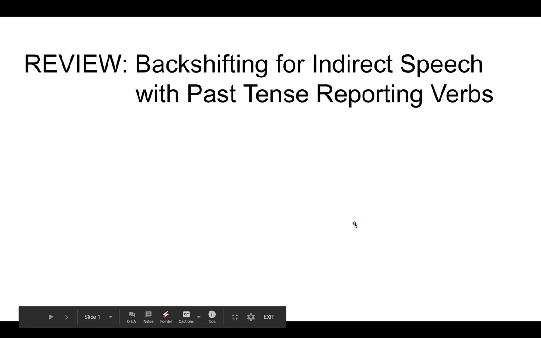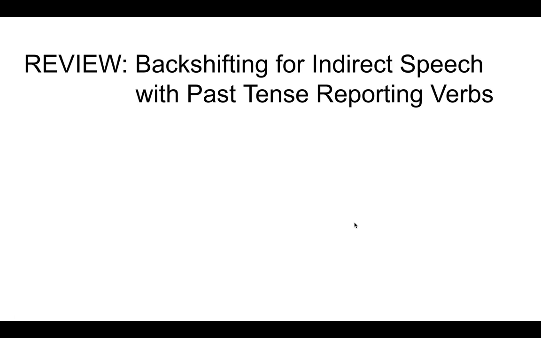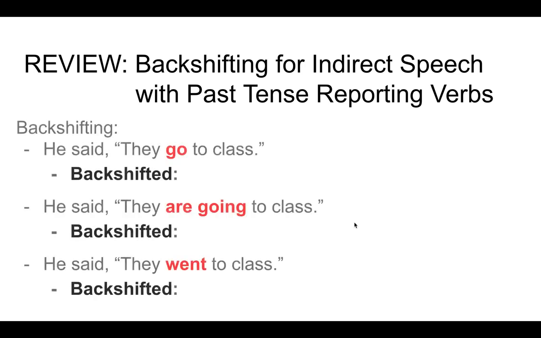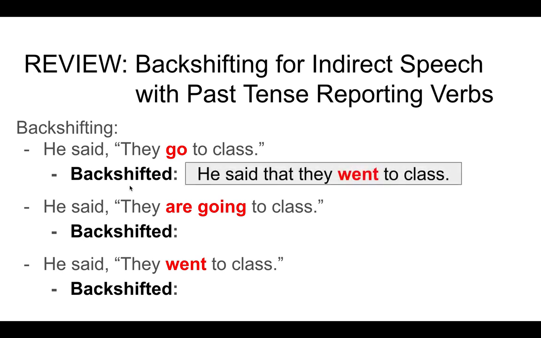I will review backshifting for indirect speech with the past tense reporting verbs. So let me refresh your mind. Backshifting basically means placing the verb in the that clause further into the past for reporting for indirect speech. So, for example, if we have direct speech, he said they go to class. If it's backshifted for indirect speech, we would say he said they went to class. The verb go is backshifted to the past tense, so it's went.